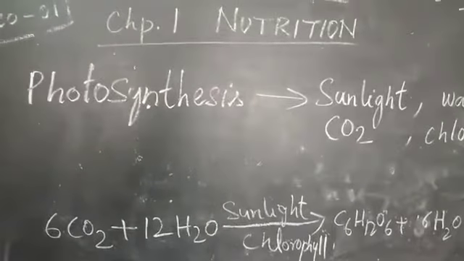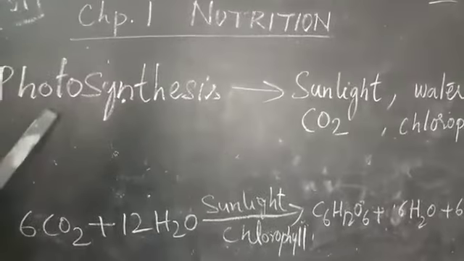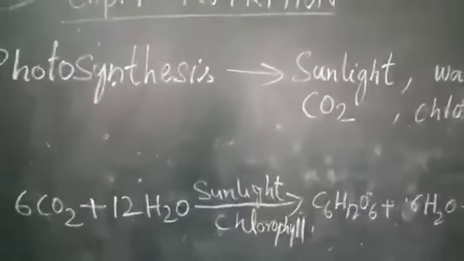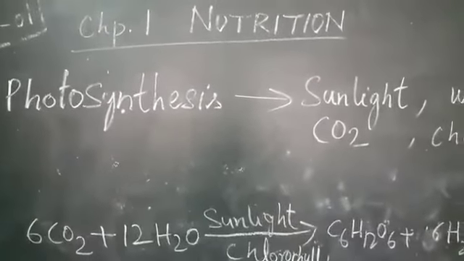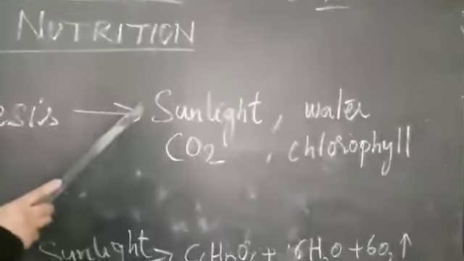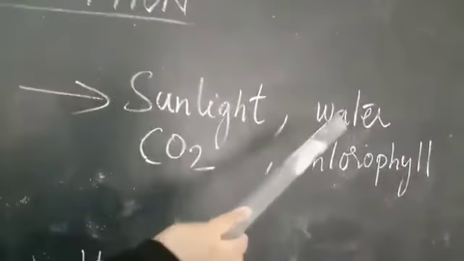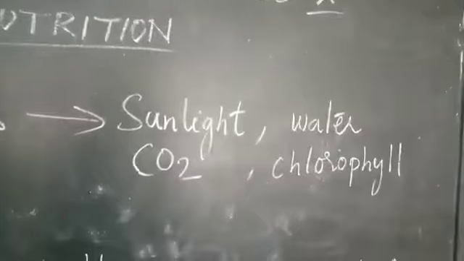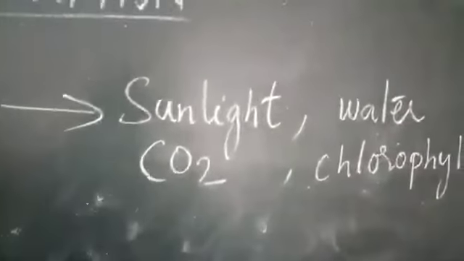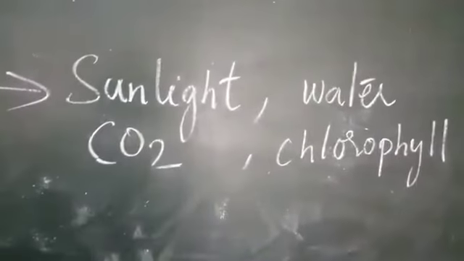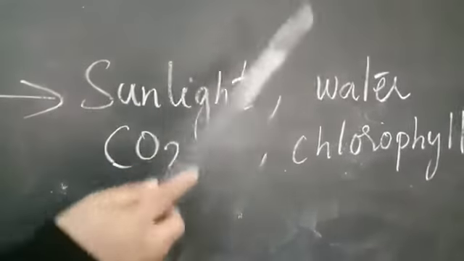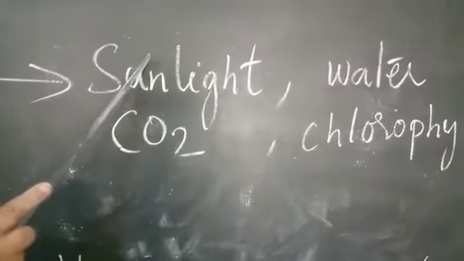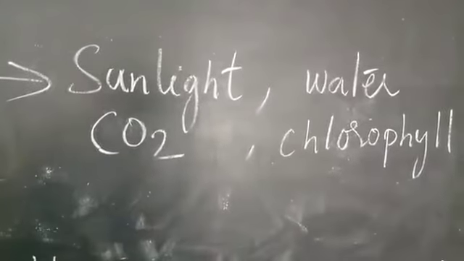Plants prepare their food or synthesize their food by a process called photosynthesis. Photosynthesis is defined as a photochemical reaction in which plants use certain materials like sunlight, carbon dioxide, water and chlorophyll and synthesize their food in the form of carbohydrates. So photosynthesis is a photochemical reaction where plants use carbon dioxide and water in the presence of chlorophyll, which is present in the green leaves, in the presence of sunlight. These are the raw materials of photosynthesis.